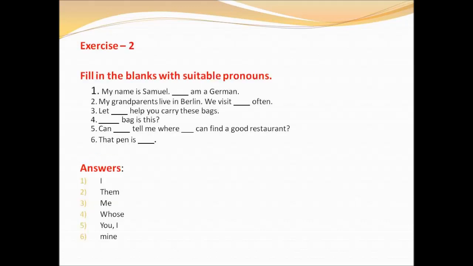Exercise 2. Here you have to fill in the blanks with a suitable pronoun. First sentence, my name is Samuel, dash am a German. So which is the pronoun used here? Yes, it is I. So my name is Samuel, I am a German. Second sentence, my parents live in Berlin. We visit dash often. We visit them often.